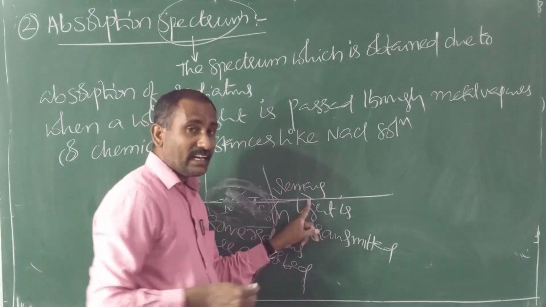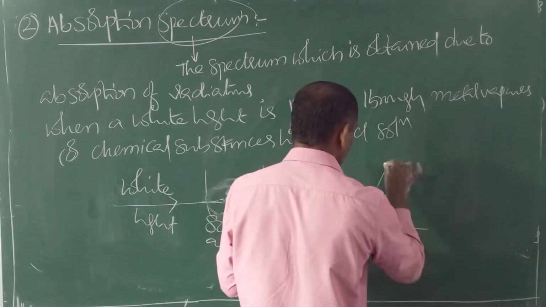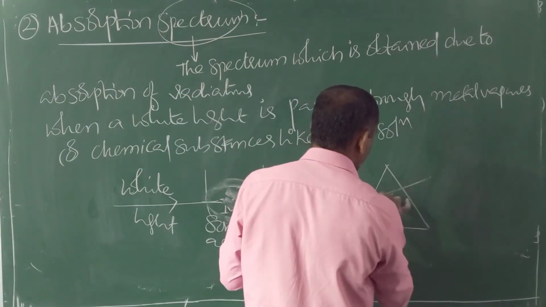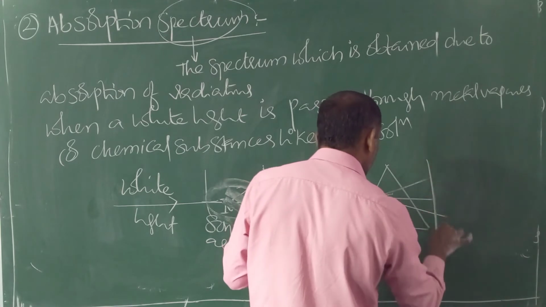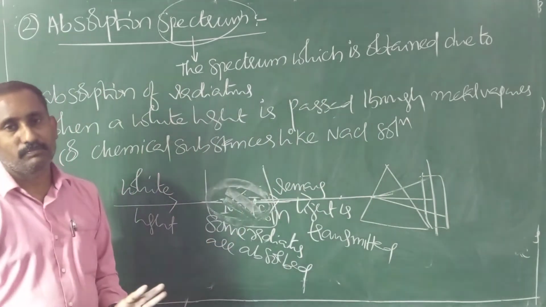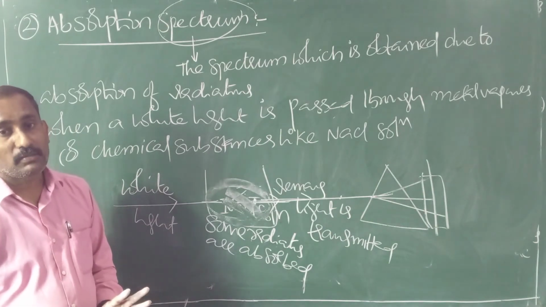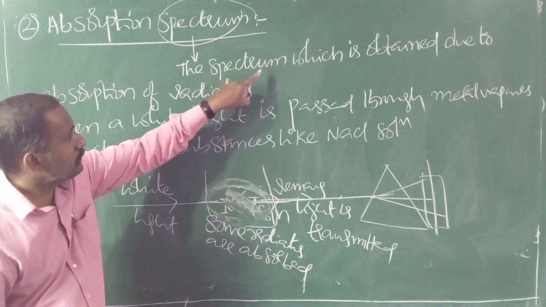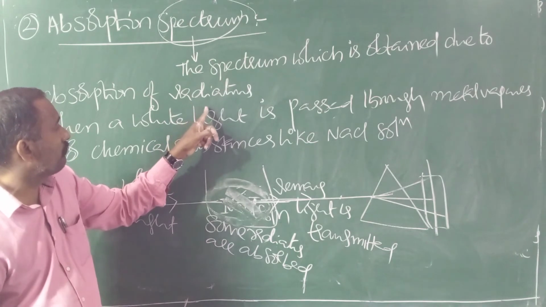When the transmitted light is subjected to dispersion through a prism and recorded on the photographic plate, that impression is known as absorption spectrum. So absorption spectrum is due to absorption of radiations.